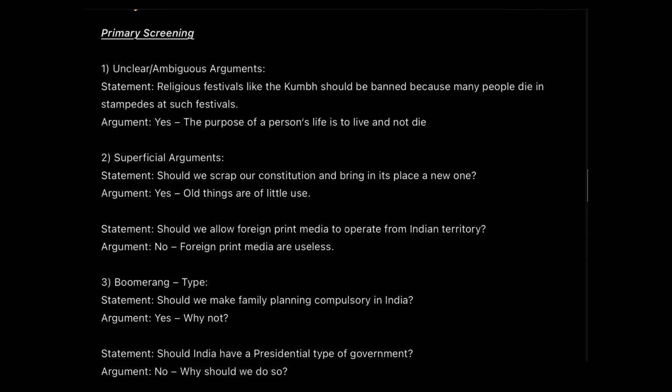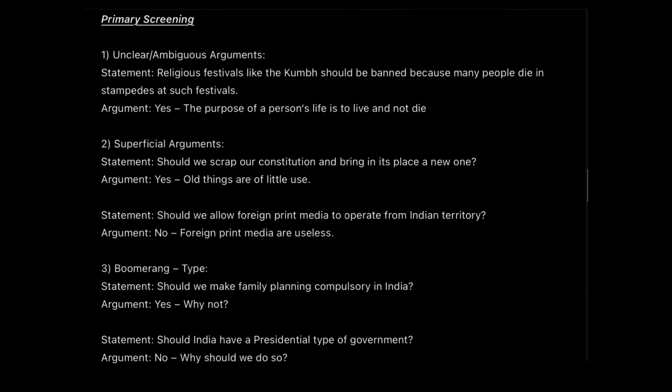Primary screening is just like the first check, guys. You have to put a first check and see whether the 4 things are working in your domain or not. If it is not working, that means if any of these 4 things, either an unclear or ambiguous statement, or a superficial statement, or a boomerang type question, or a naive type argument is visible to you already, then primary screening is gone.